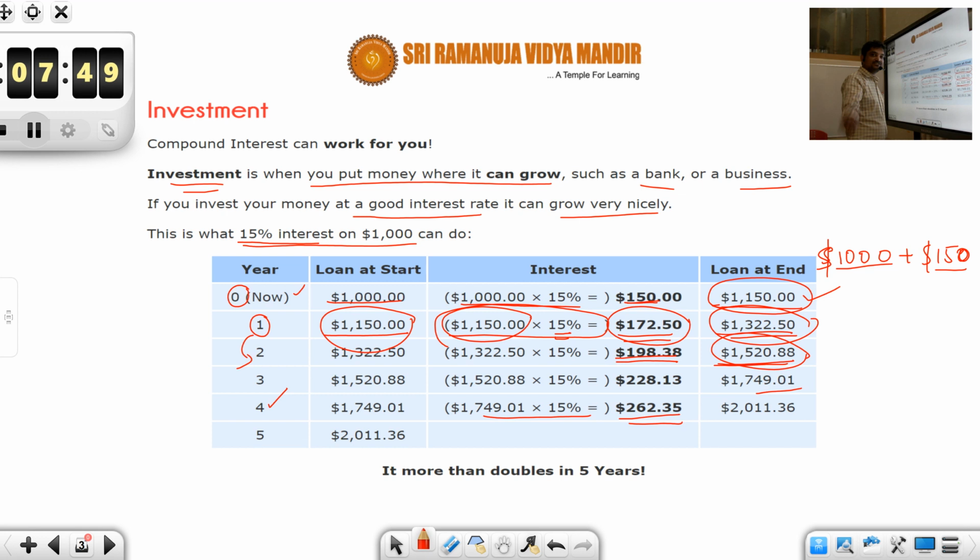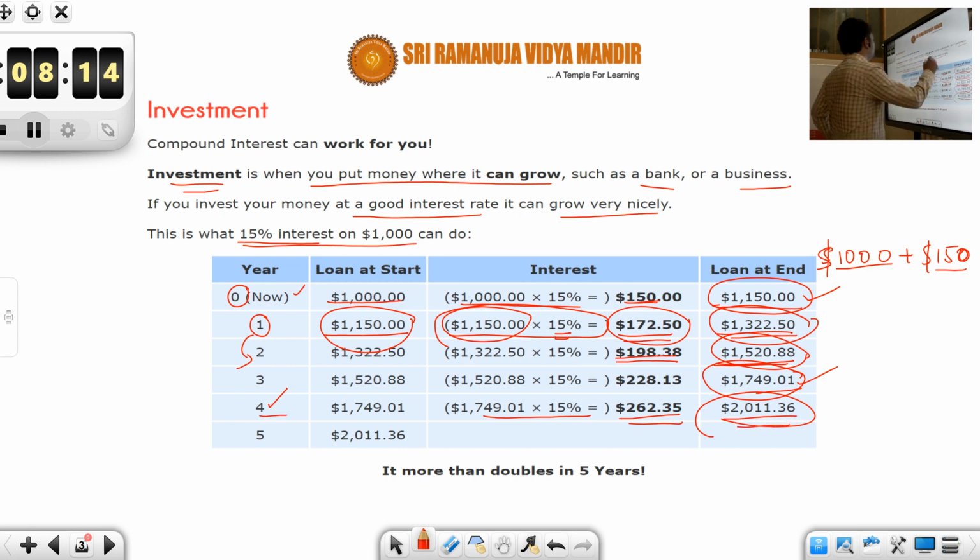So the loan at the end of 1 year, 2 years, 3 years, 4th year, you will find as 1749. And similarly, at the end of the 5th year, the total amount that needs to be repaid is $2,011.